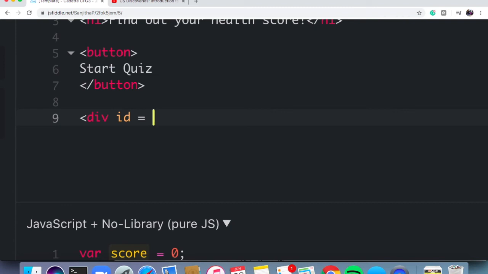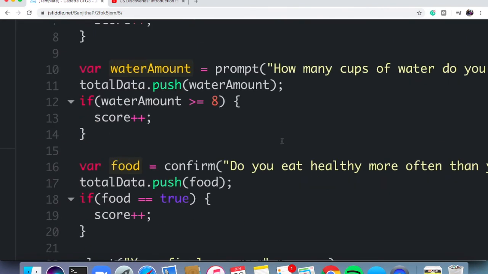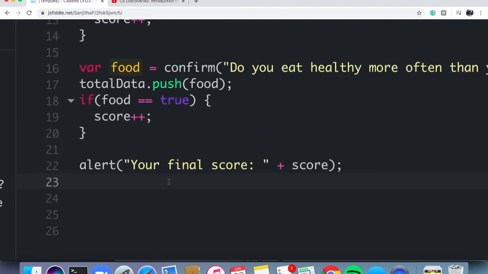So I'm going to give this one a name of sleep. I'm going to add my greater than. And this is me creating essentially that placeholder. So now this is me saying, okay, this is waiting for the information from JavaScript to actually input it. So at the very bottom of my JavaScript code, now we're going to have this really long, seemingly ugly line, but I promise there's a method to the madness. So we're going to say